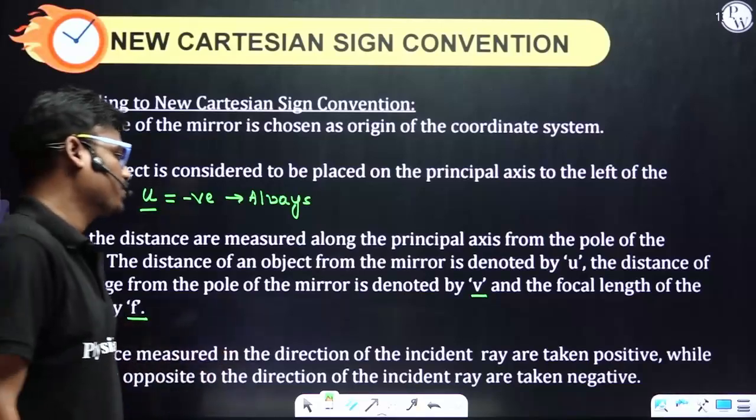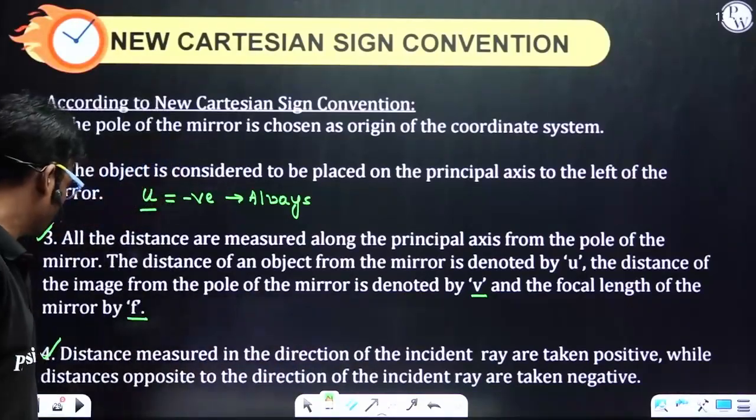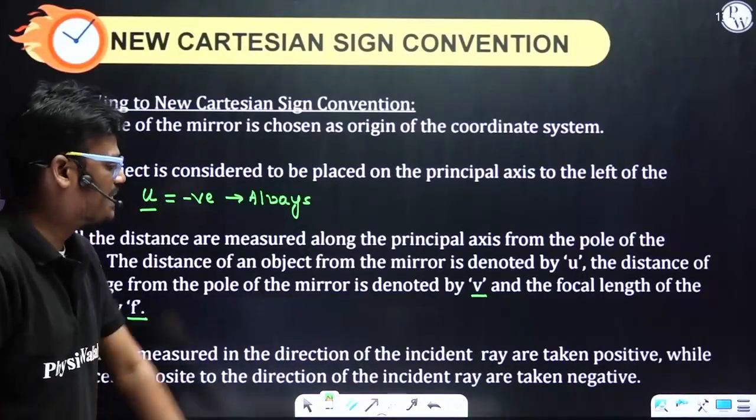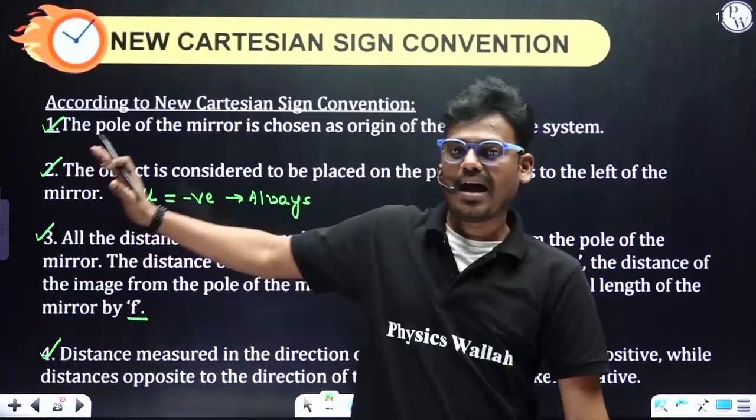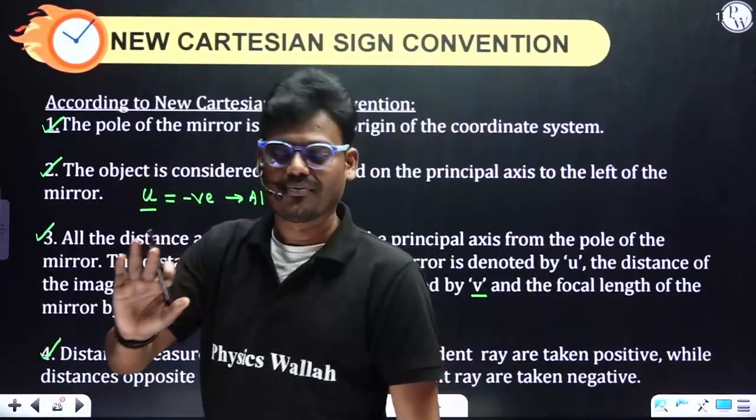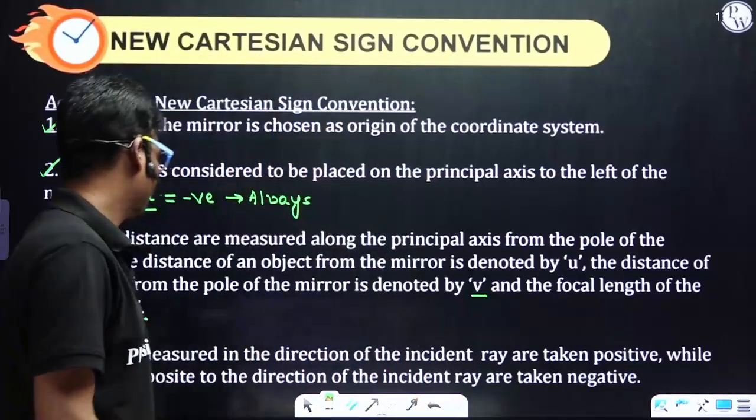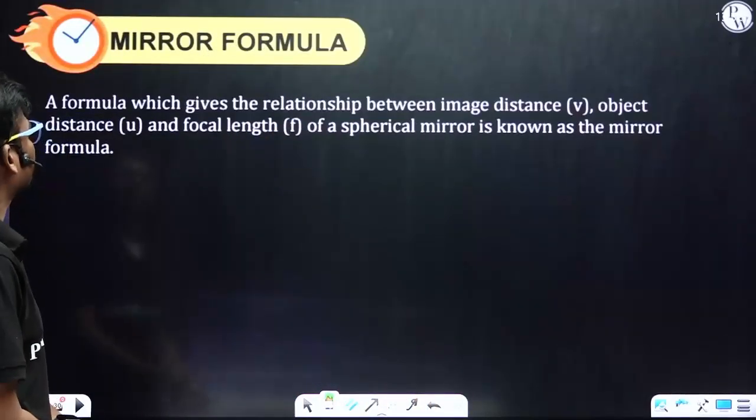Distances measured in the direction of the incident ray are taken positive, while distances opposite to the direction of the incident ray are taken negative. Okay, this is not required. What I have given in the previous slides is more than enough. Now let's move on to the mirror formula.